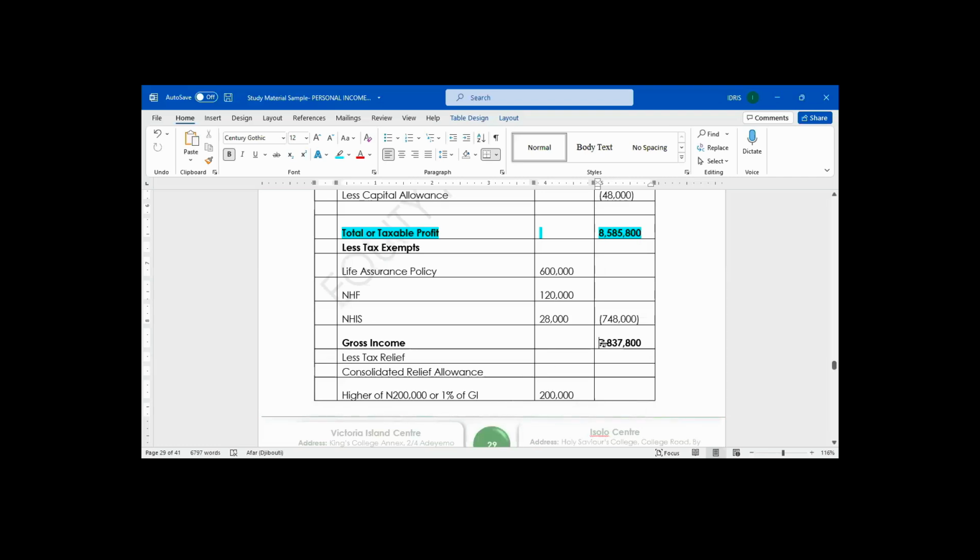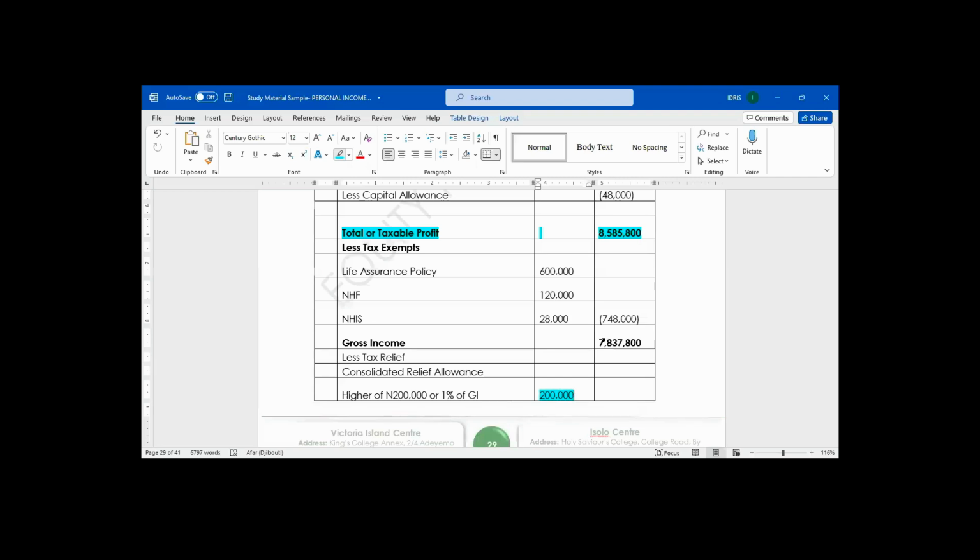One percent of this gross income will give you 78,378. Is it higher than 200,000? No. That means 200,000 is higher than 1% of gross income, so I will take 200,000. Do you understand my point? Do you understand?